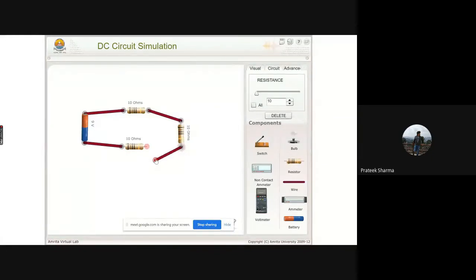Now also, we have simply made a connection. Now in the visual part, we have this view, show values, and as a user you can see the values that are entered into these particular components. Now for example, as a user, you want to modify the value. Say for example, I want to change the value of this resistor. What I'll do, I'll simply click on that particular component and I'm taken into the advanced option you see over here.